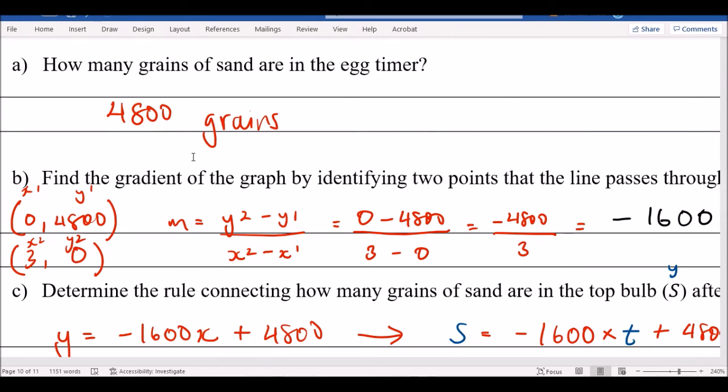Slope is the gradient. Use this formula, but you have to have 2 points. If you don't have 2 points, then you can't find the slope this way.